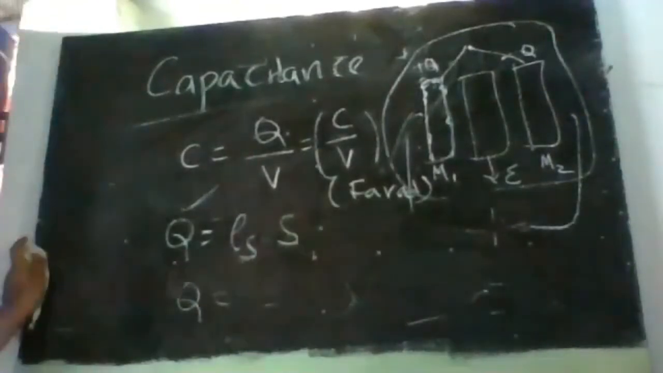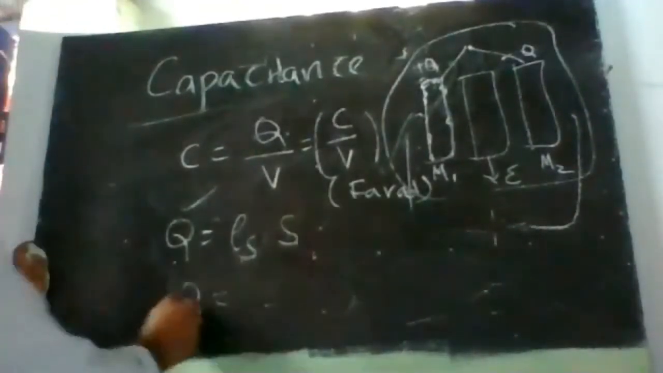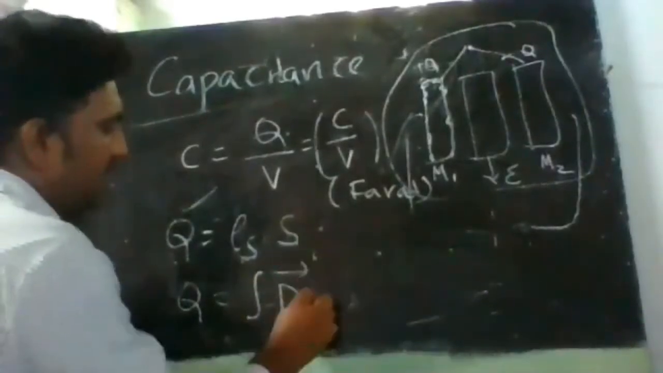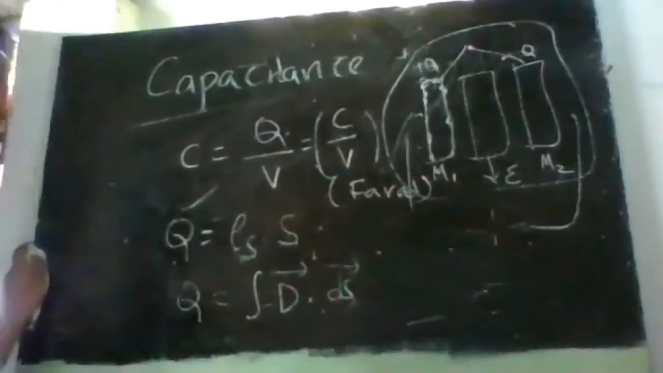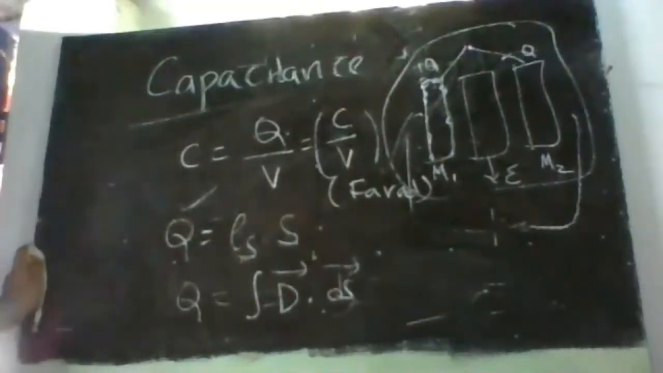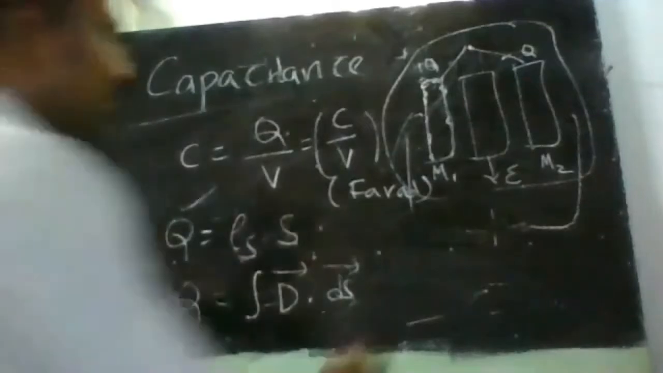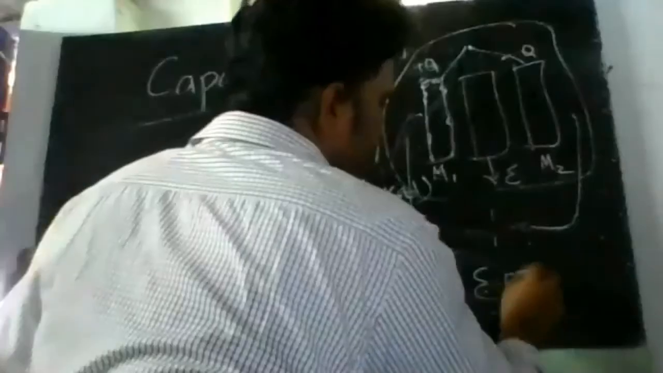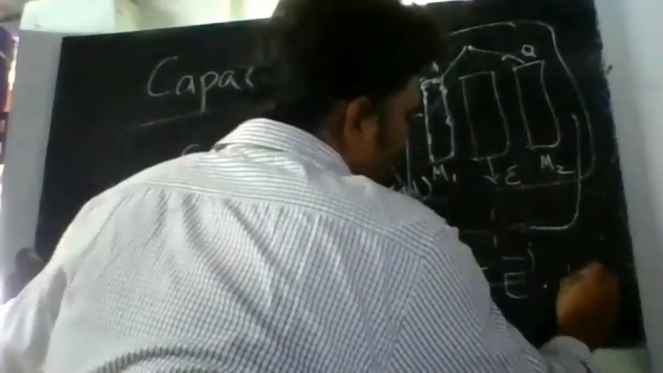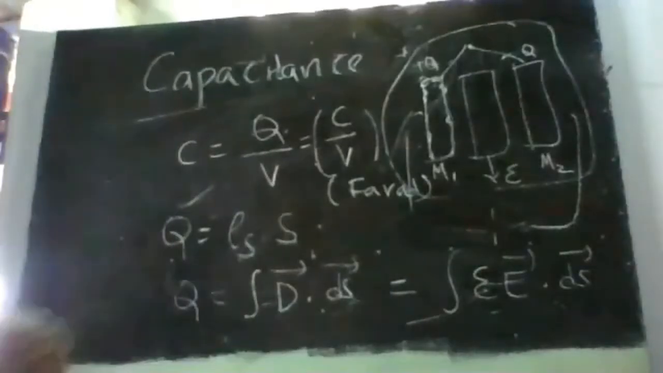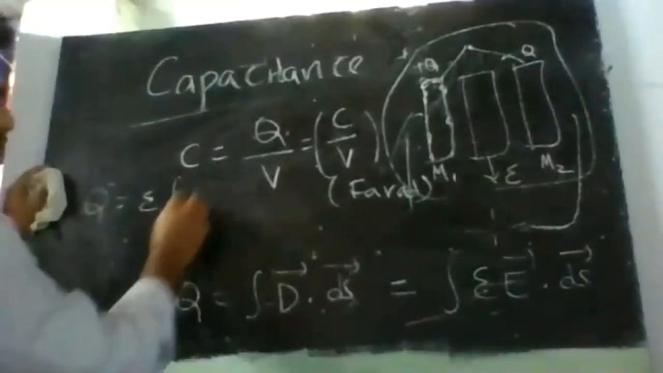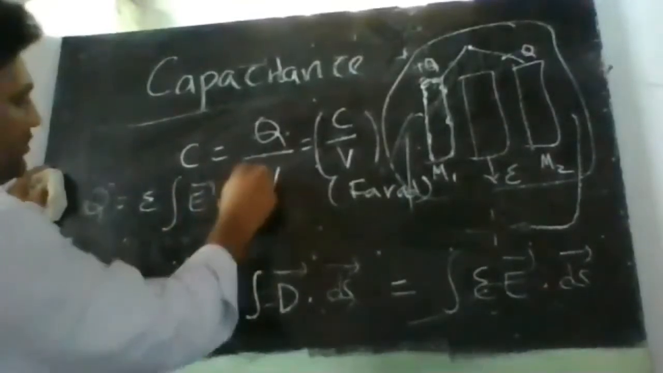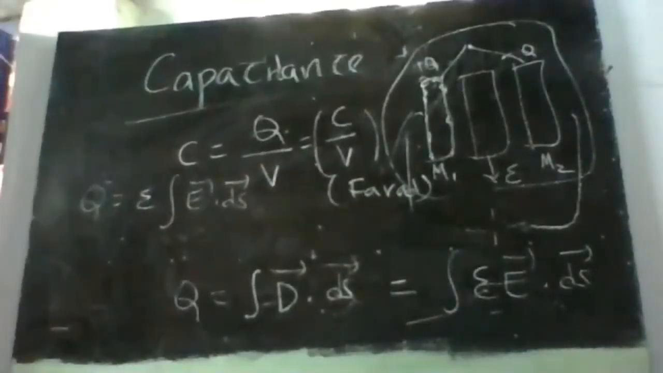We can also use Gauss law. We can write Q is equal to integral d bar dot ds bar. So from Gauss law, Q is equal to psi is equal to integral d bar dot ds bar. Now d bar can be written as epsilon into E bar. Therefore Q is equal to epsilon, if I put it outside, integral E bar dot ds bar.